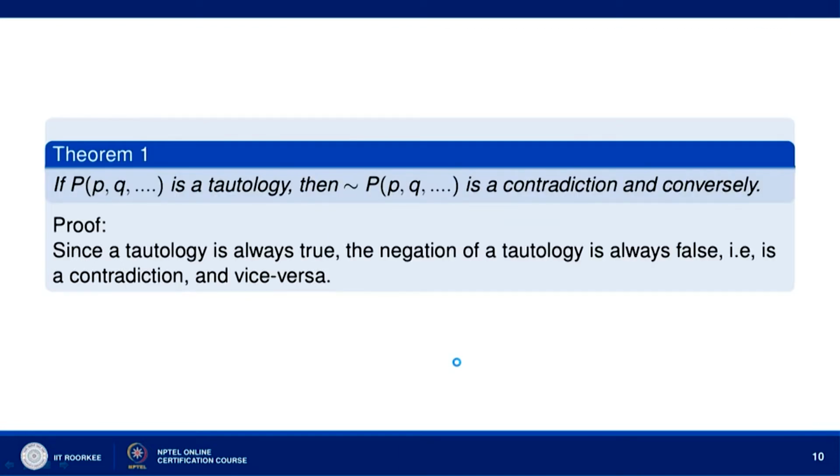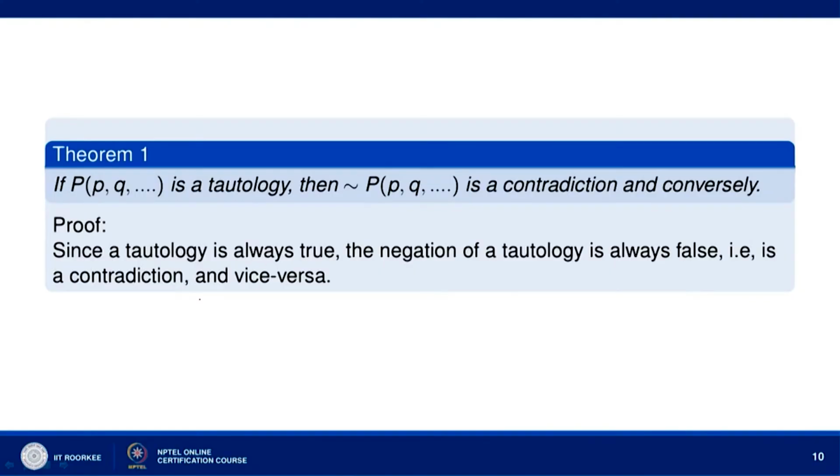Now, we have a theorem which is a very useful theorem. If P is a tautology, then the negation of P is a contradiction, and conversely. This can be easily proved, since in the case of a tautology, all the truth values are T. Since a tautology is always true, the negation of a tautology will give you false. So the negation of a tautology will give all values false, that means the negation of a tautology is a contradiction.